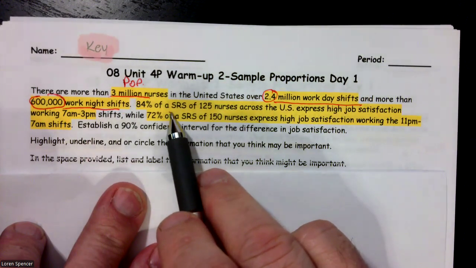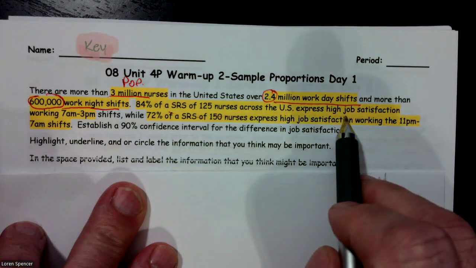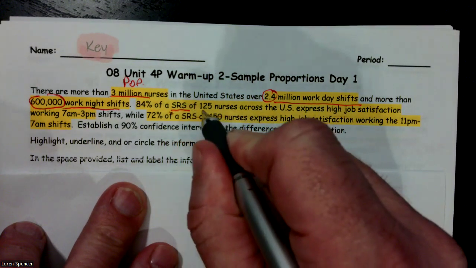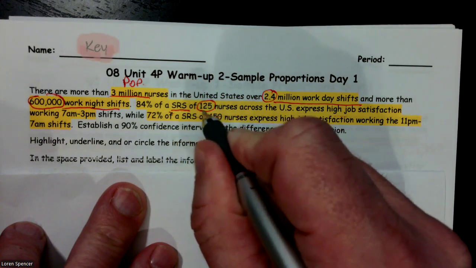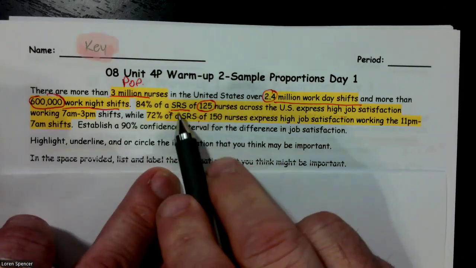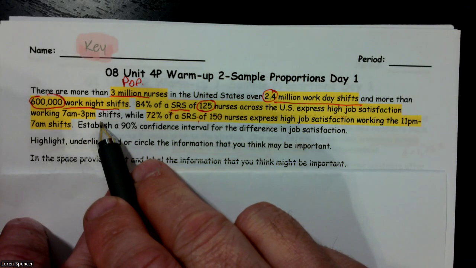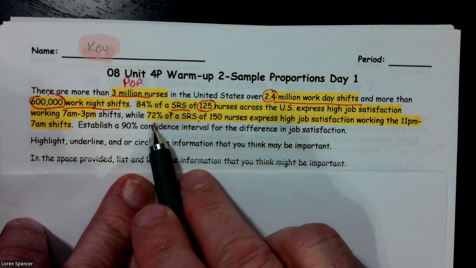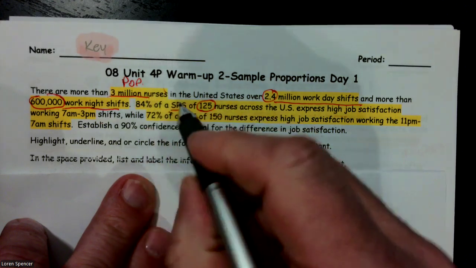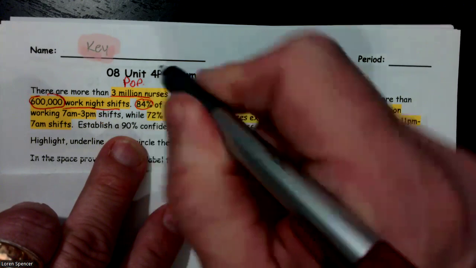84% of a simple random sample of 125 nurses across the U.S. express high job satisfaction. So we know we have a simple random sample here, and we have a simple random sample of nurses who work day shifts, or they work from 7 a.m. to 3 p.m. and 72% of a simple random sample. So we have another simple random sample.